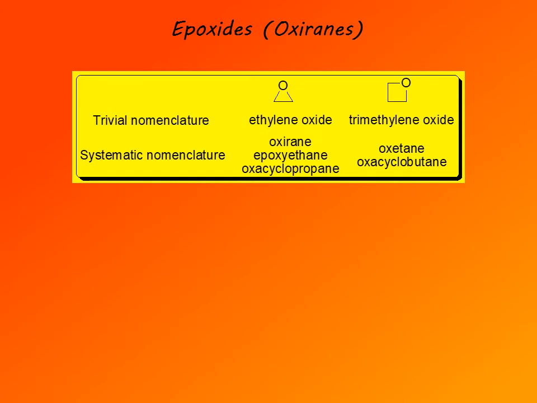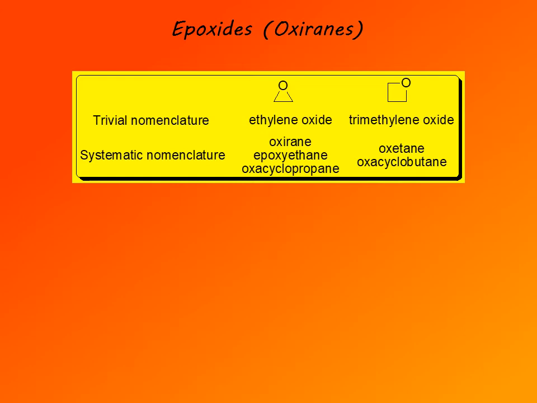It's called oxirane, epoxyethane, or oxocyclopropane. And oxirane and oxocyclopropane are in general used now. For the four-membered ring, the trivial name, as I mentioned, is trimethylene oxide, and systematic names are oxetane or oxocyclobutane. You should know all of these names.